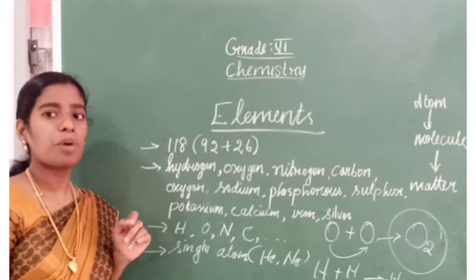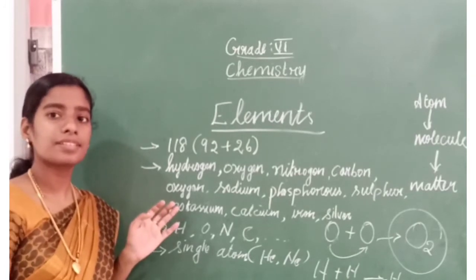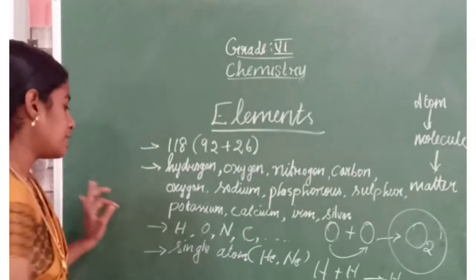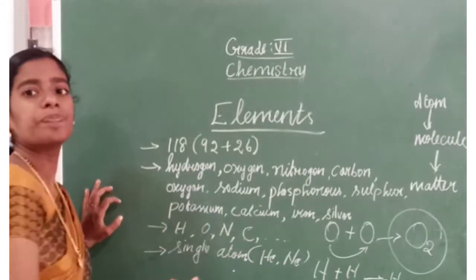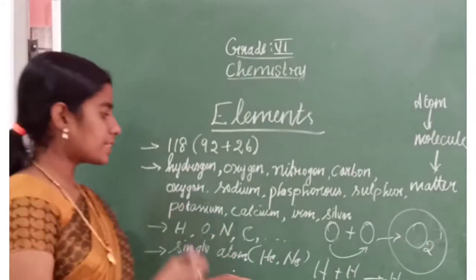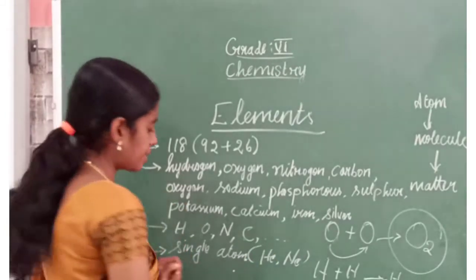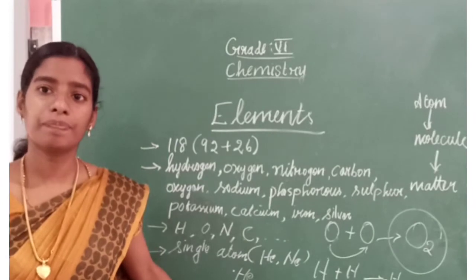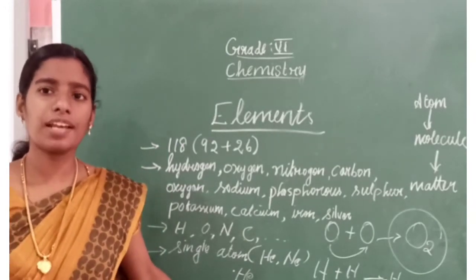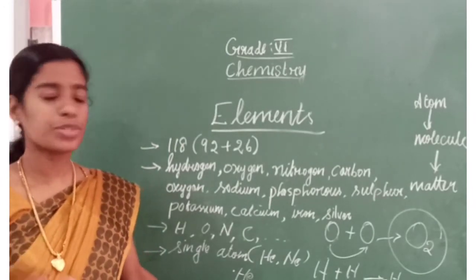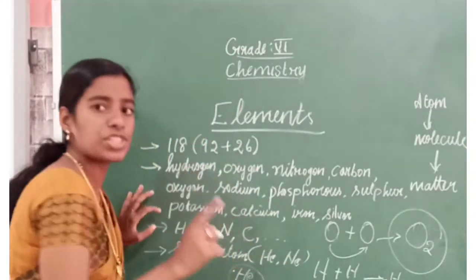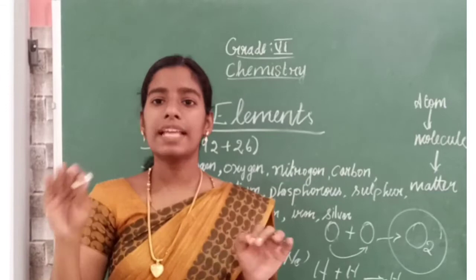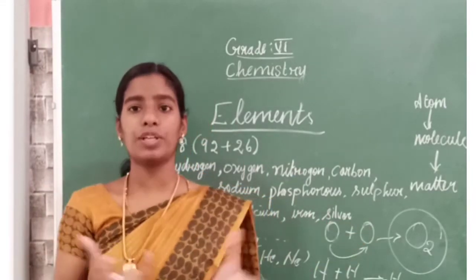Did you understand about elements? Next, we can have single atom molecules. Consider helium, its symbol is He. Helium occurs in nature in molecule form also, and only one atom is enough to form the molecule.